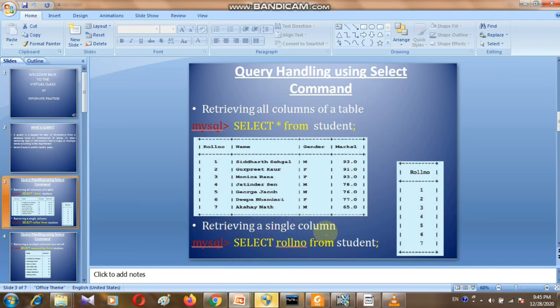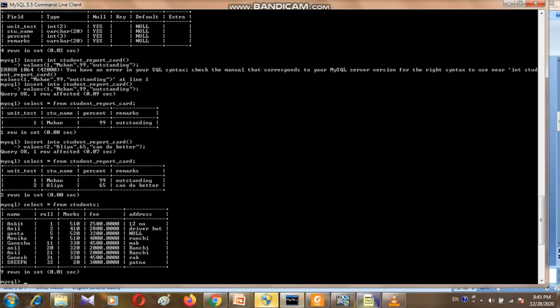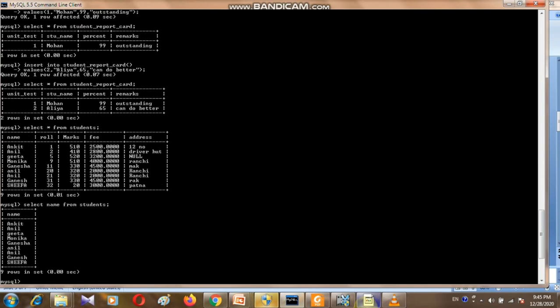Retrieving a single column: if we don't want to retrieve all the details from the table, and I want to retrieve only a single column, what should we do? Simply use SELECT followed by the name of the column. Suppose you want to access name from students, and press enter. So only the name column will be shown.